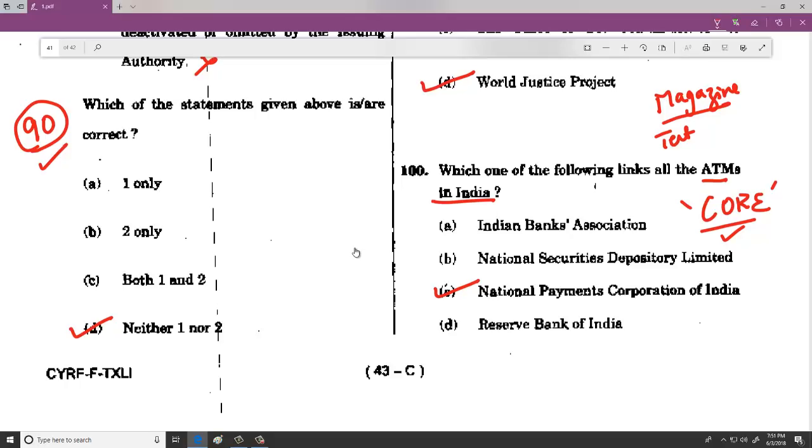Please start preparing guys. This year most of the students will be thinking whether to prepare for mains or not. Just start following the series and all and start preparing for mains. Again and again we keep telling, it's only those people who have prepared for mains well, you will be in the final list.